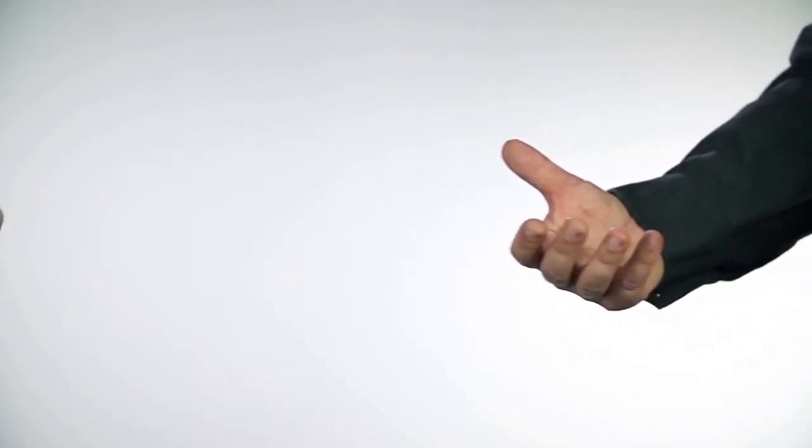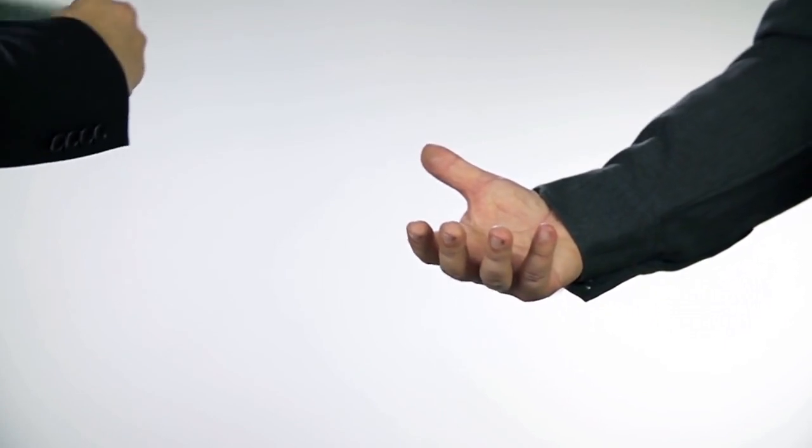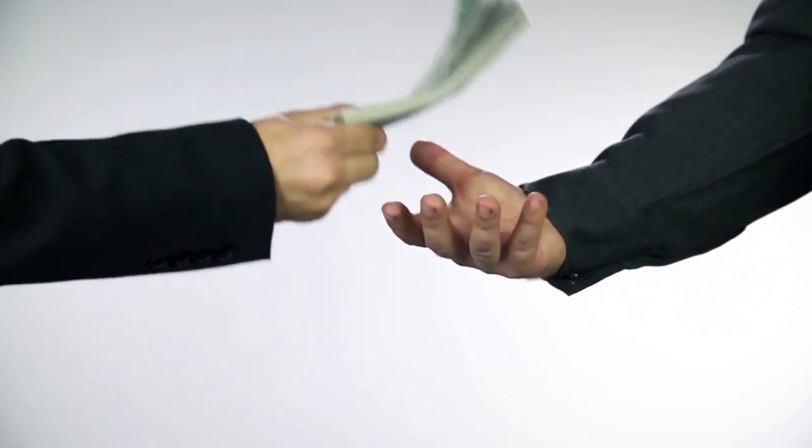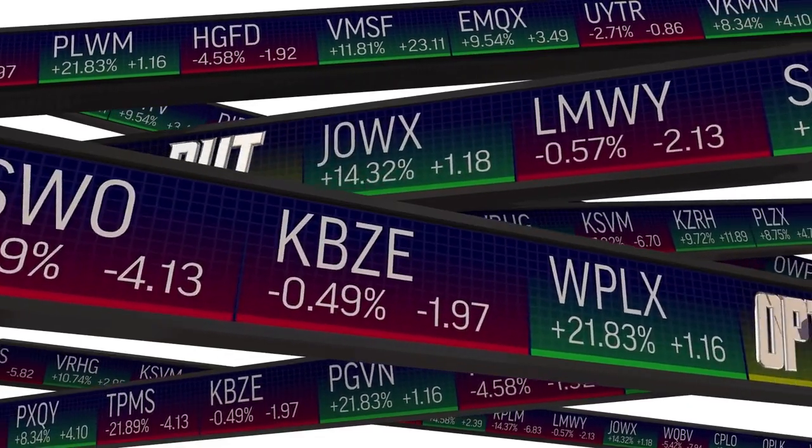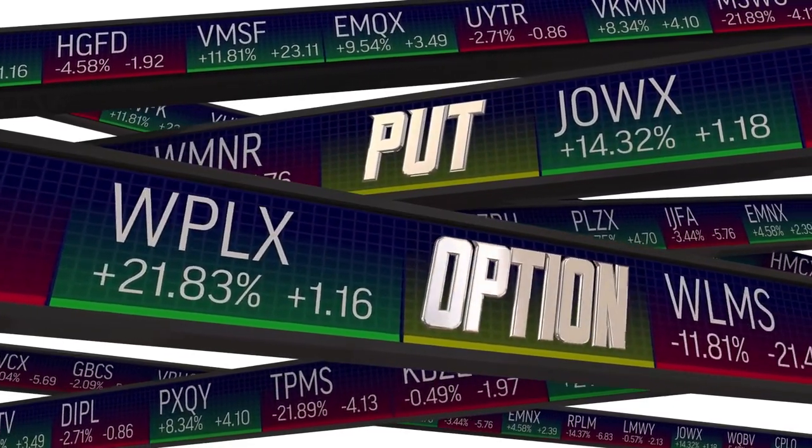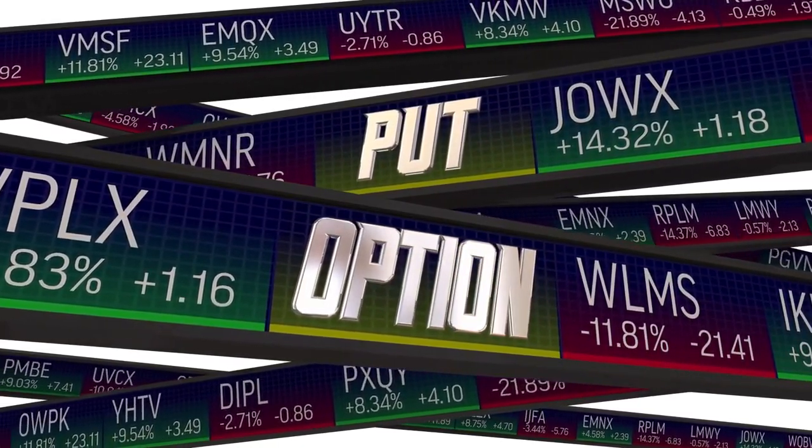For example, if you sell a call option on a stock and the buyer exercises their option, you must deliver the stock at the agreed strike price. On the other hand, if you've sold a put option, you'll need to purchase the stock at the strike price.